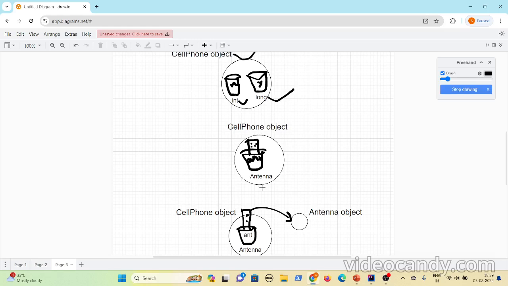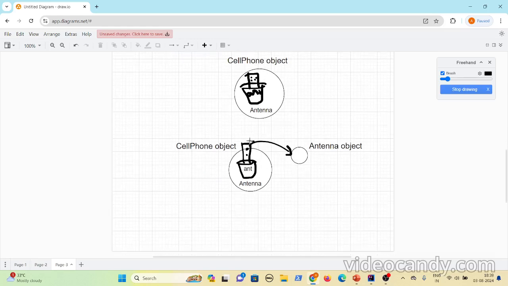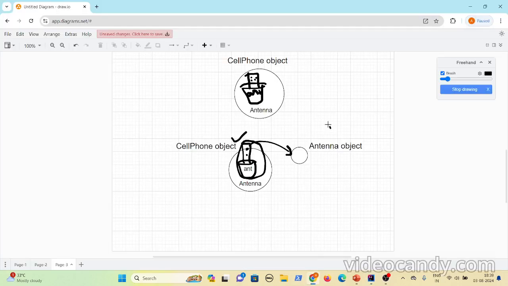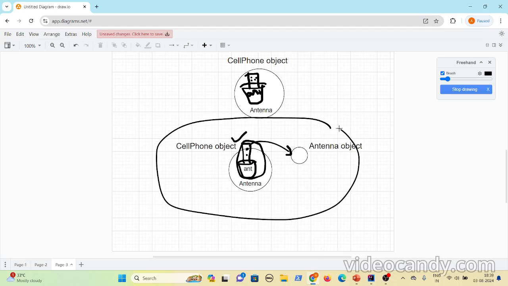So what it does is it will just create a holder for the reference variable. So the memory of the cell phone object is the memory that it takes to hold this reference variable. And after some time, let's say you do this, ant equal to new Antenna. Now what happens is a separate object gets created on the heap. This is the heap, and then this reference variable is linked to this.